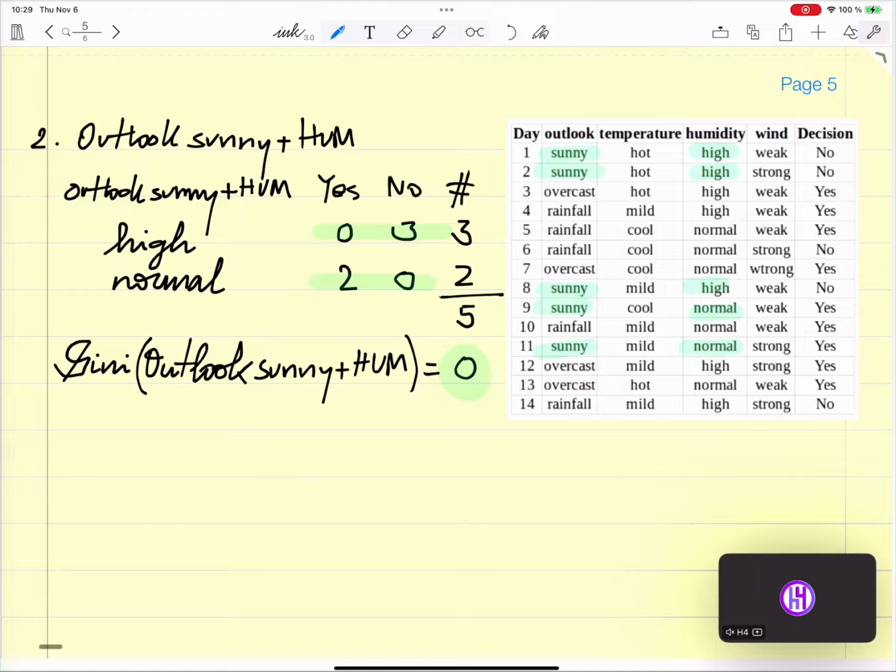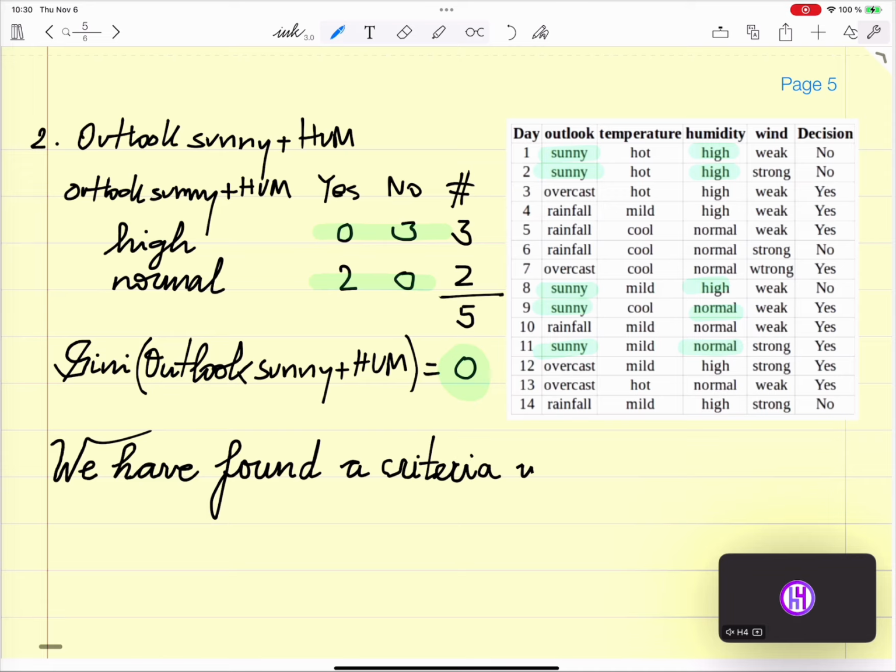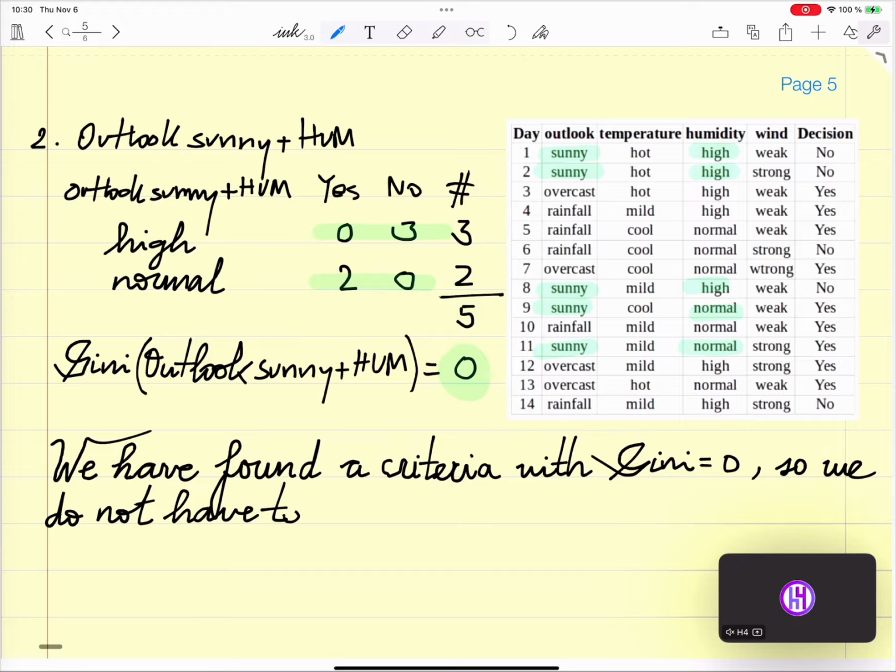So here we have found a criteria with Gini equals 0. So we do not have to search any more.